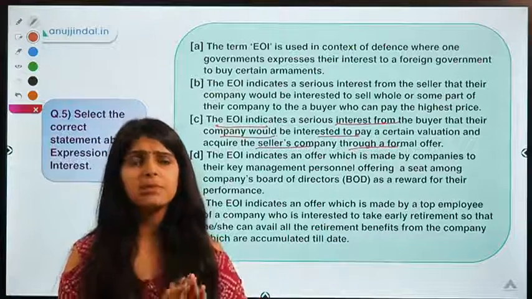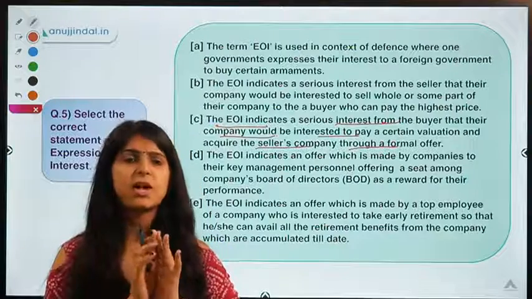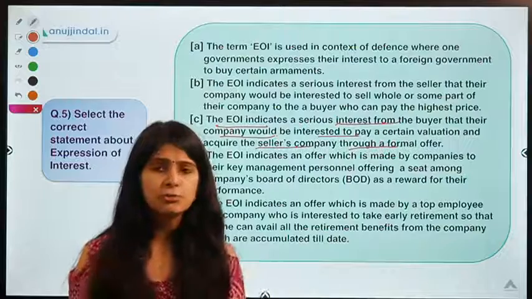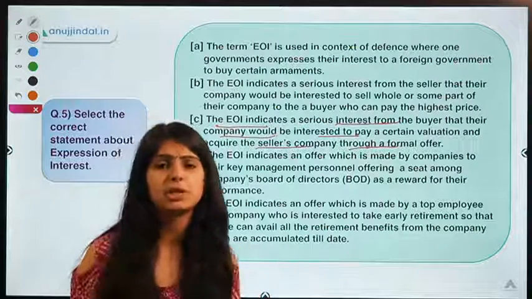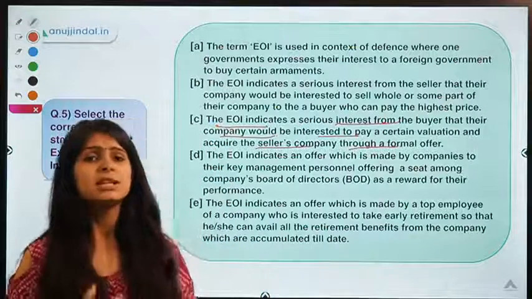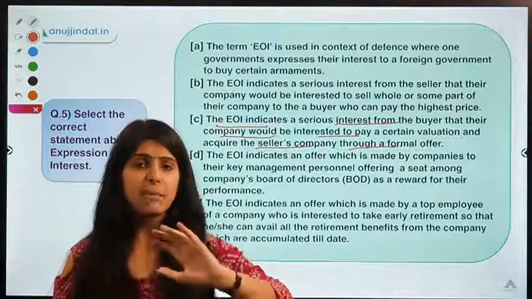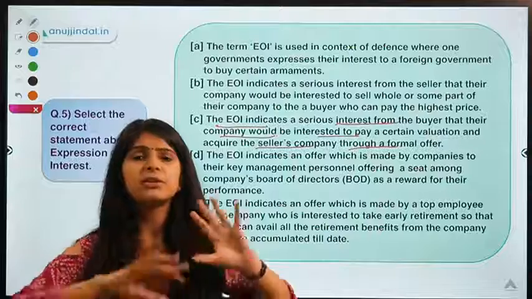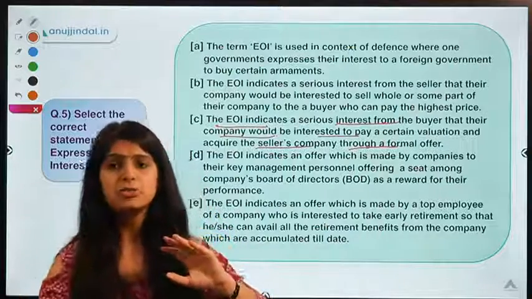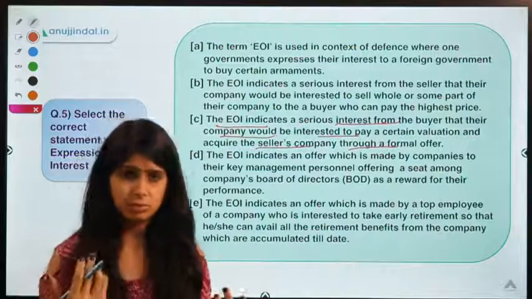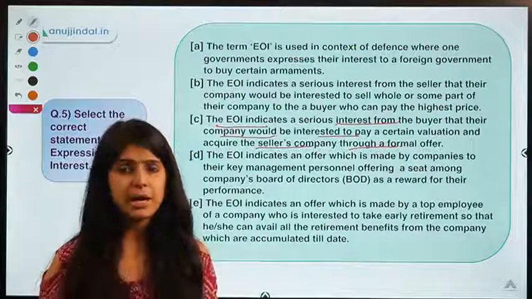So whenever companies are in financial distress and looking for a sale, or let's say they're not even in financial distress but the owners are looking to sell their company, then they invite expressions of interest from potential buyers, saying that okay, we are interested to sell our company, you come with a contract, you come with an offer, and then we'll decide who is going to be the buyer, right?